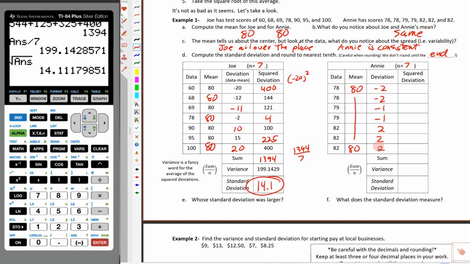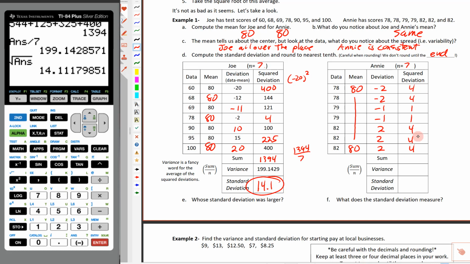Now remember, the advantage here is when we square this, it turns every single one of those into a positive number. So when we square -2, we get 4. We square -2, we get 4 again. Square -1, we get a 1. This would be a 1. And these, of course, would all be +4. So we're going to put a 4 on each one of those.